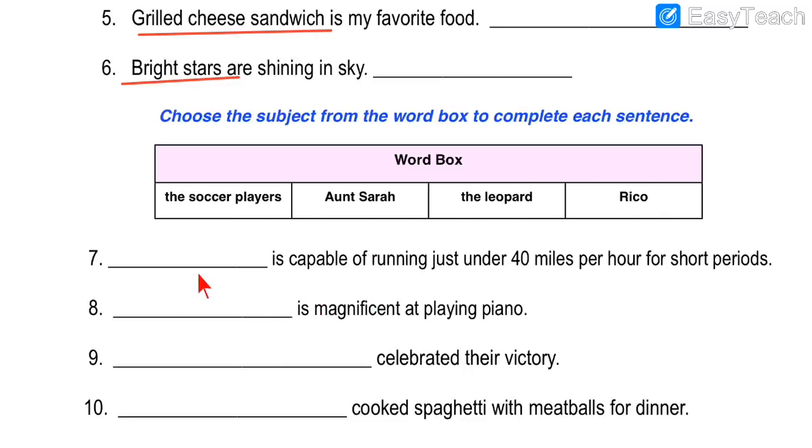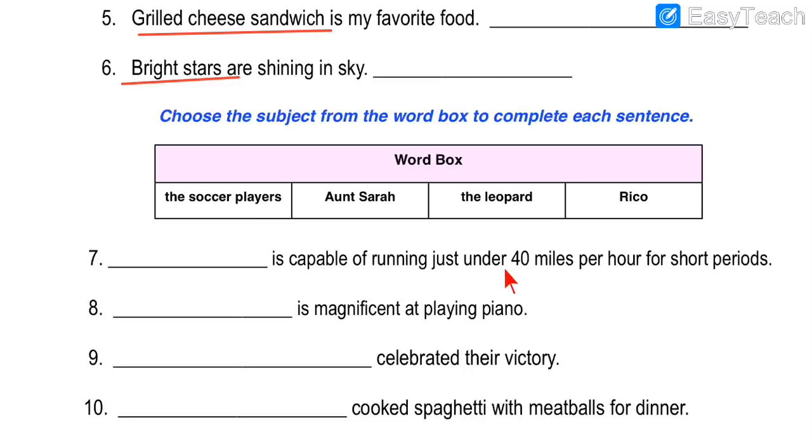So we have to match this word box with these blanks. First we have to read the sentence, identify the correct option, and then place it in the correct blanks given over here. So let us quickly solve the sentences. Very interesting it is. See, it is just like a game. You have to select the answer and put it in the blanks. I hope you can do it very fast.